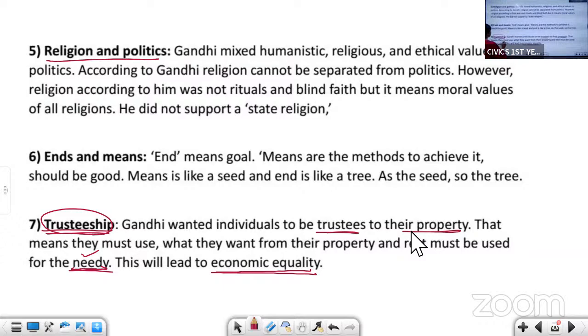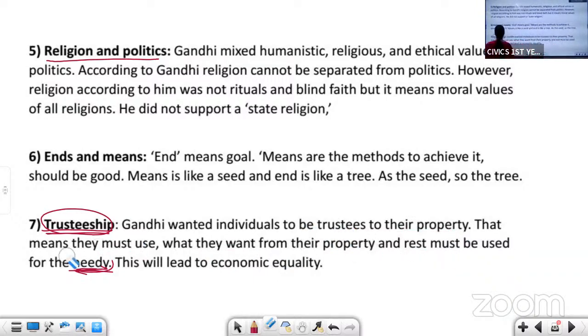They must use what they want, and the excess which you have should be used for the needy. Then it will lead to economic equality.